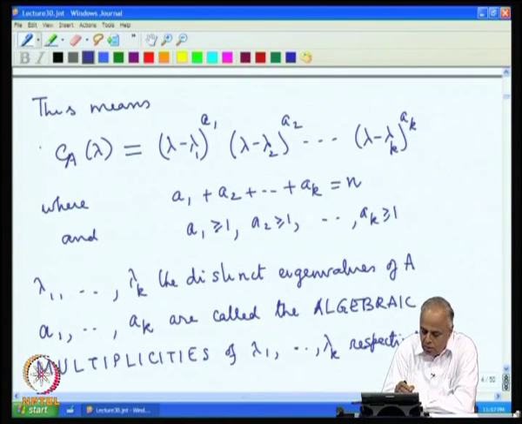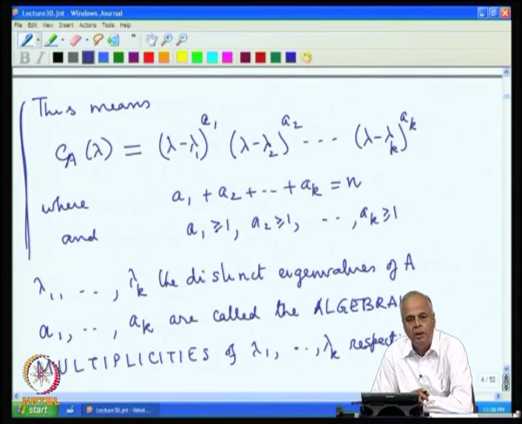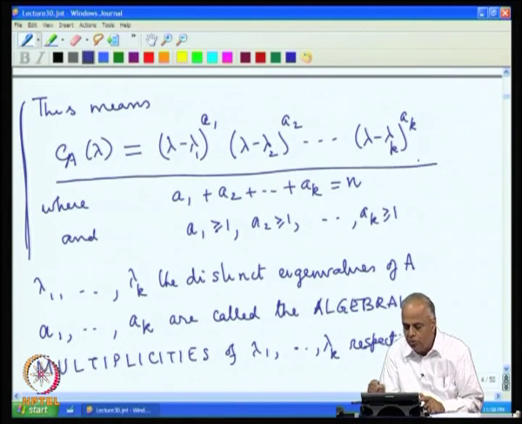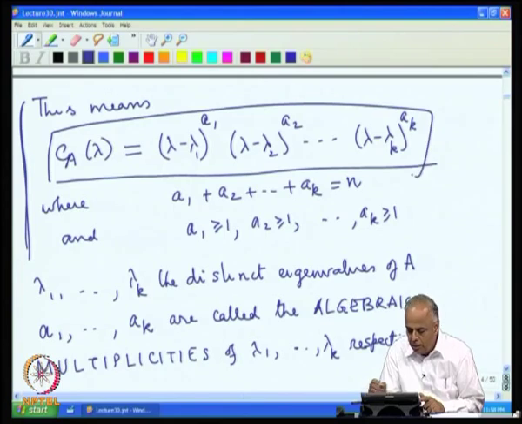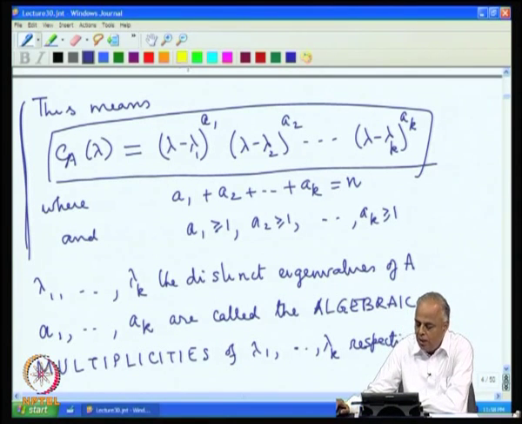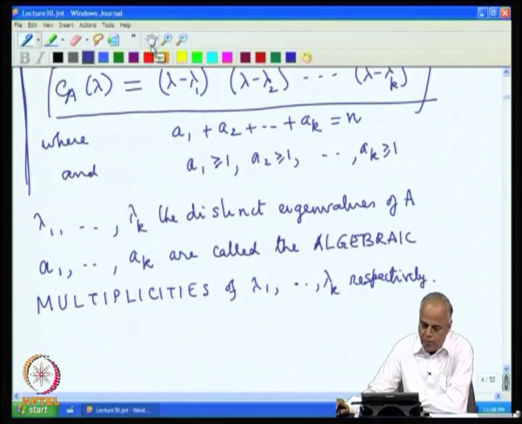So, this is the standard structure of the characteristic polynomial that we will from now on consider. Whenever we write c_A(lambda) in this form, we really mean that lambda 1, ..., lambda k are distinct, and these a's are their multiplicities. This is the standard notation that we will follow from now on.